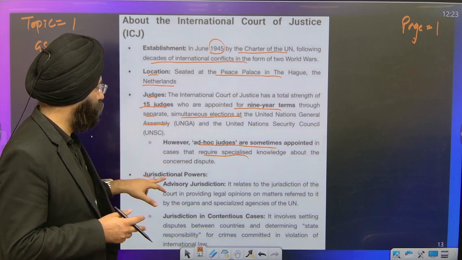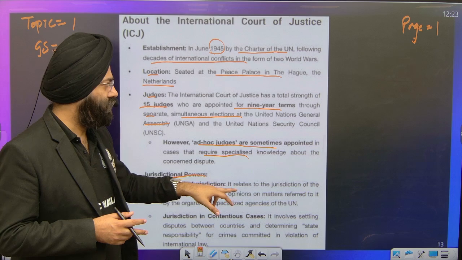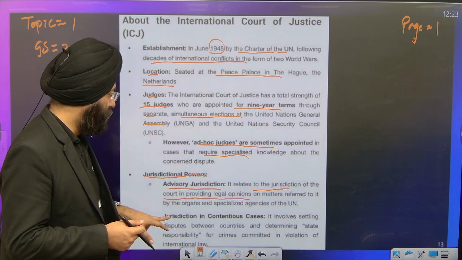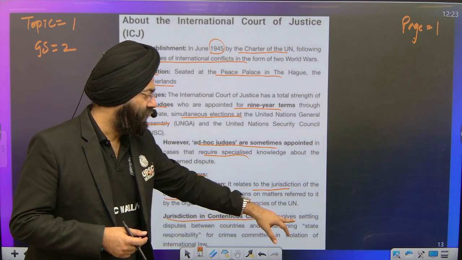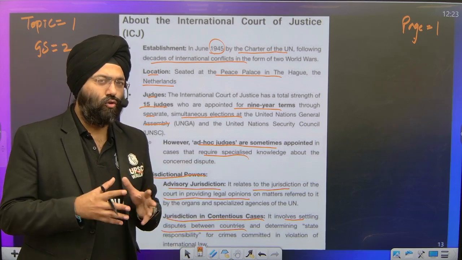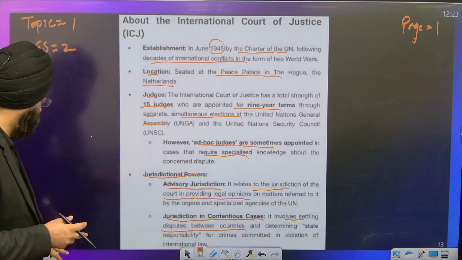Next is jurisdictional power. Advisory jurisdiction relates to the jurisdiction of the courts providing legal opinions. Then jurisdiction in contentious cases involves settling disputes between the countries and the major issues across the globe. So over there also they can play an important role.